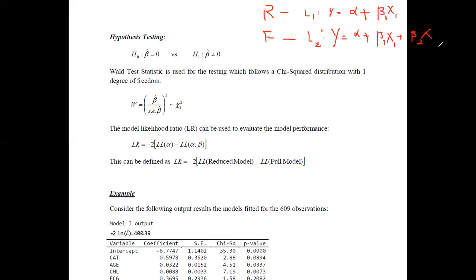Since more parameters are included, alpha, beta 1 and beta 2, in the second model, we can say this is the full model. Therefore, we can simply take the difference between the log likelihood of the reduced model and the full model to evaluate the model performance. Since here I just need to discuss an introduction to logistic regression, now I will discuss an example related to the theories that we have discussed so far and how we can apply these logistic models in evaluating the value.